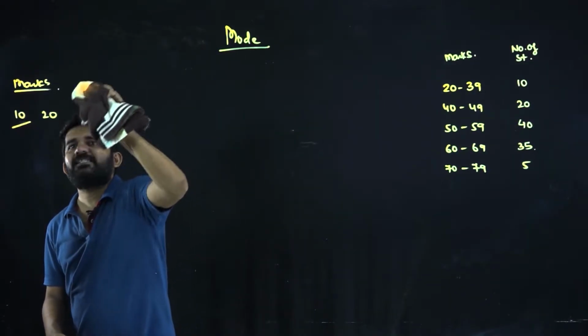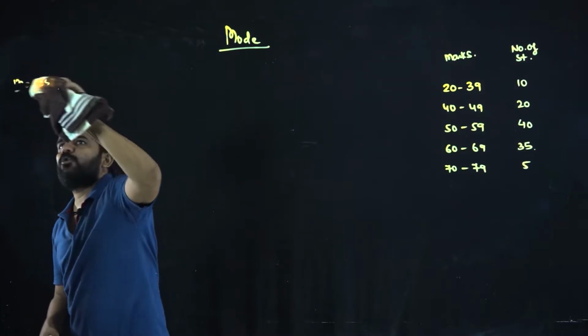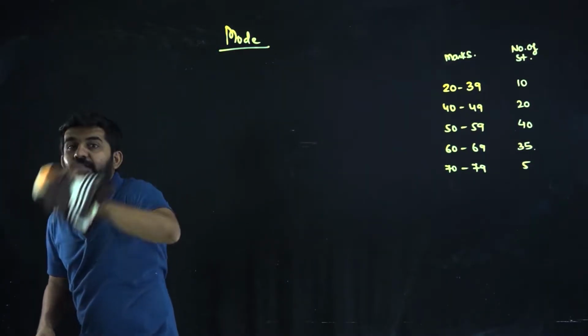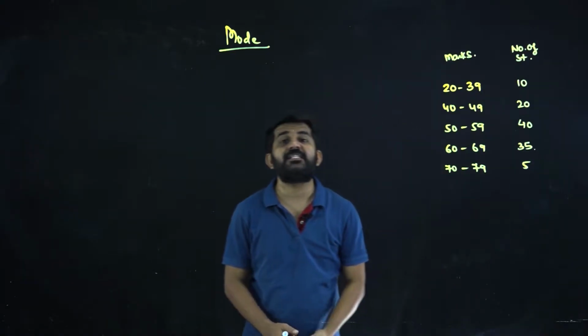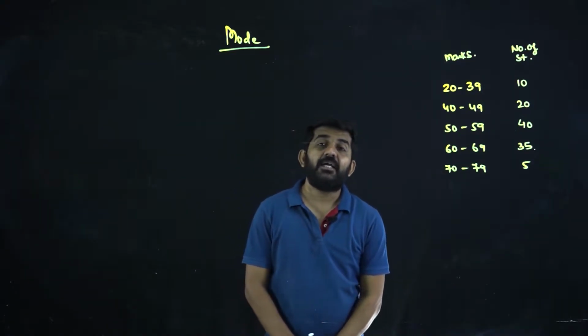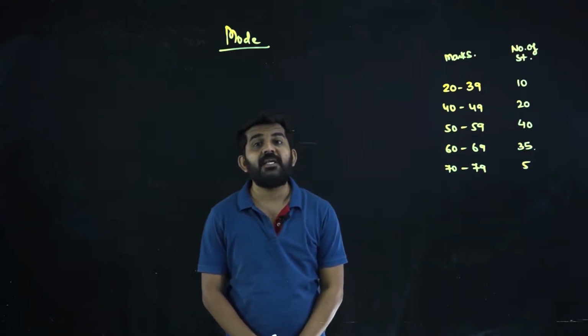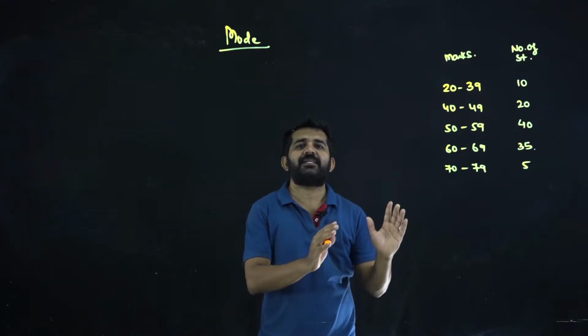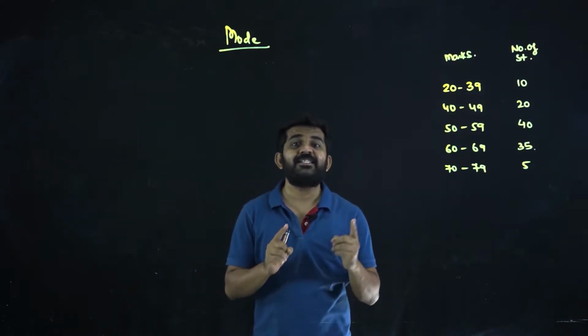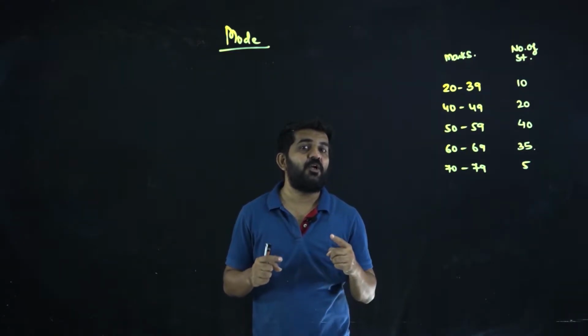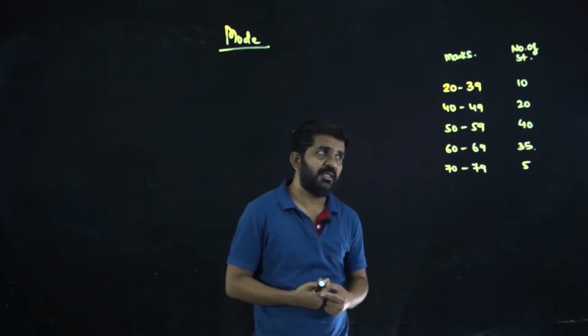The problem is, when the frequency distribution is given, finding out the mode is not easy. Not easy in the sense that it is an approximation technique, so you will get an approximate answer. It is not always the correct answer. It may or may not be correct, but these are the statistical techniques used for finding the mode. As it is an approximation technique, we will not be able to derive the logic for the same.